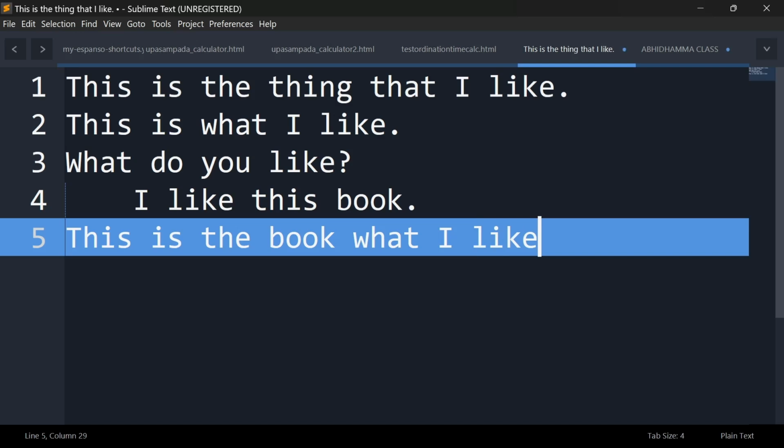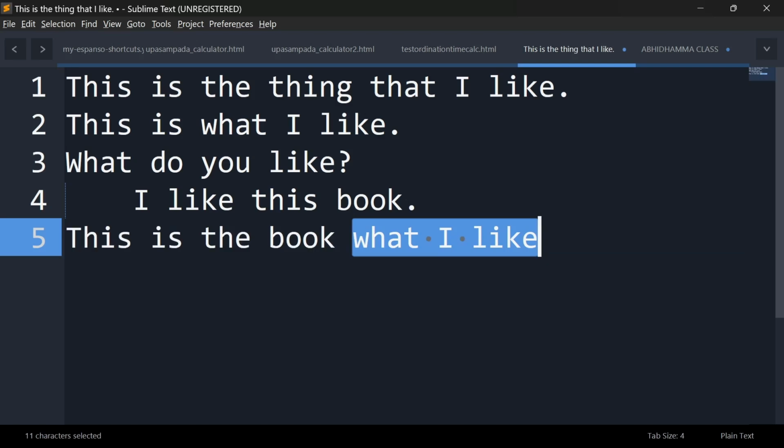What has a different rule for what. This is the book, what I like. Even though it sounds like it should be okay, according to those previous rules, but what is special. So instead of here, what I like, you already learned it's a clause, no? It's a relative clause, right? So this clause must, with what, it must either be the subject, the object, or the complement after be.